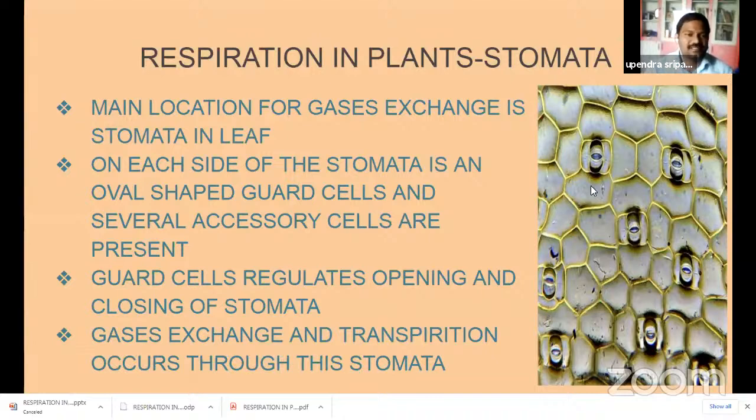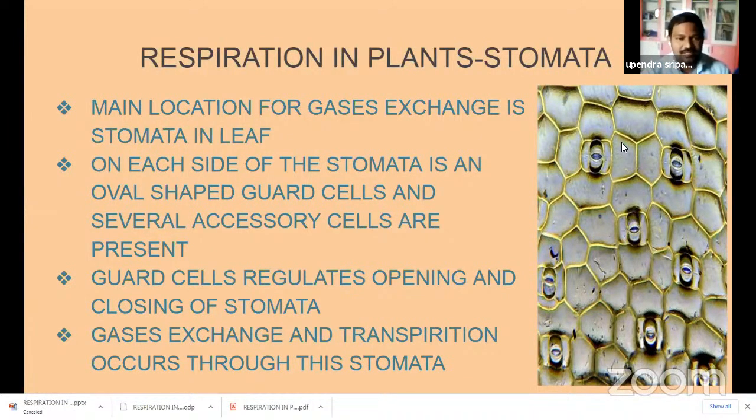The main location for gas exchange in the leaf is the stomata. The stomata are responsible for gas exchange inside the leaves. On each side of the stomata, an oval-shaped guard cell and several accessory cells are present. You just observed the structure of stomata. There are kidney-shaped or oval-shaped cells. Two cells cover the stomatal pore. This central pore or hole is known as the stoma. The stoma is covered by two guard cells, and accessory cells are also present.